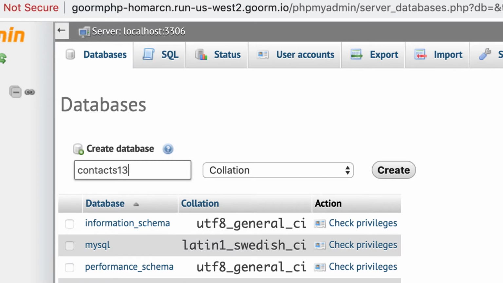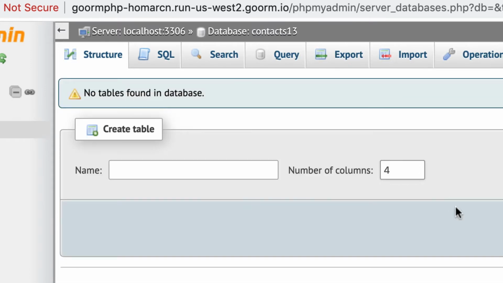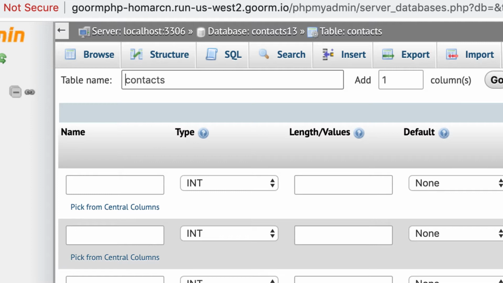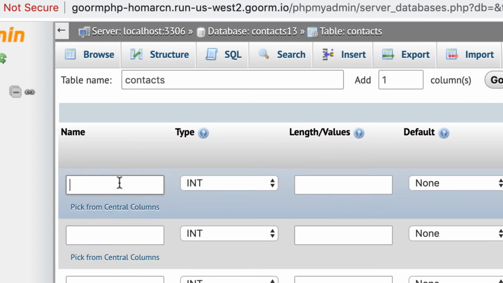I know in the one video I said use your initials, but I'm going to call it contacts13, and we're going to call the table itself just contacts. I'll hit create, and it's going to prompt us for how many columns we're going to use. We're going to use 7, because we're going to use ID, and we'll call the table contacts, and hit go. Then I'll run down the names and the types. So this is just going to be ID.